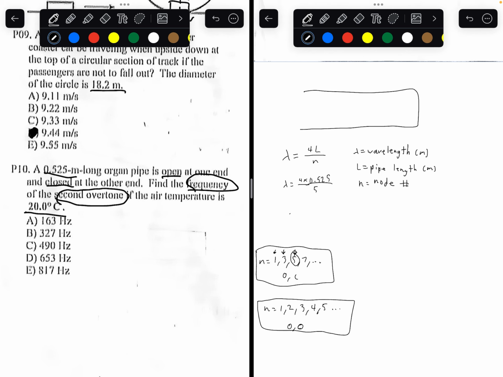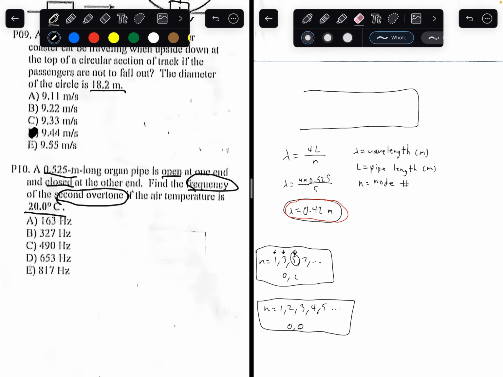The wavelength equals 0.42 meters. That's the wavelength of the standing wave.